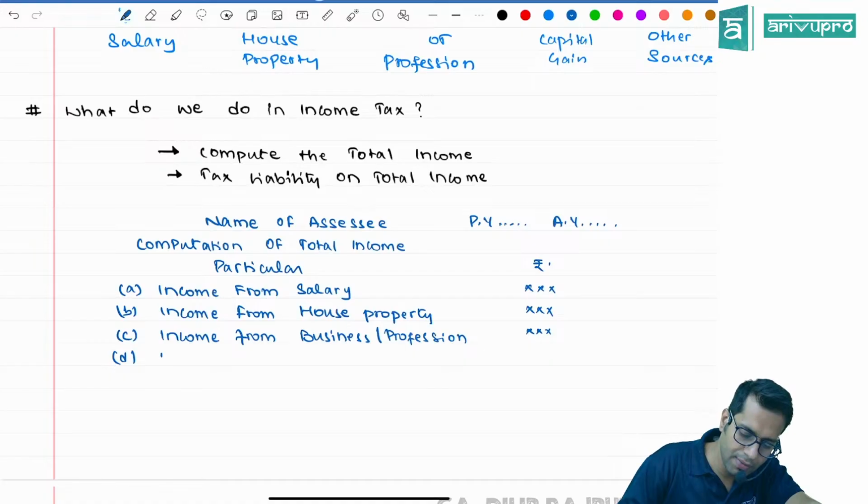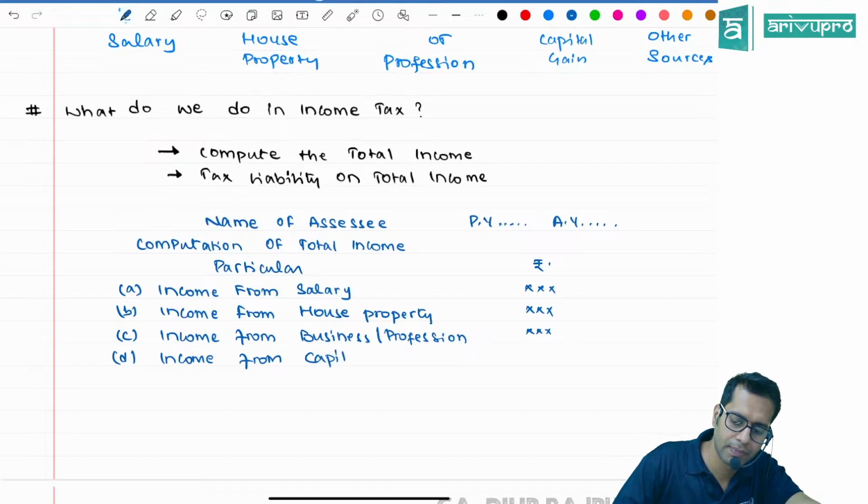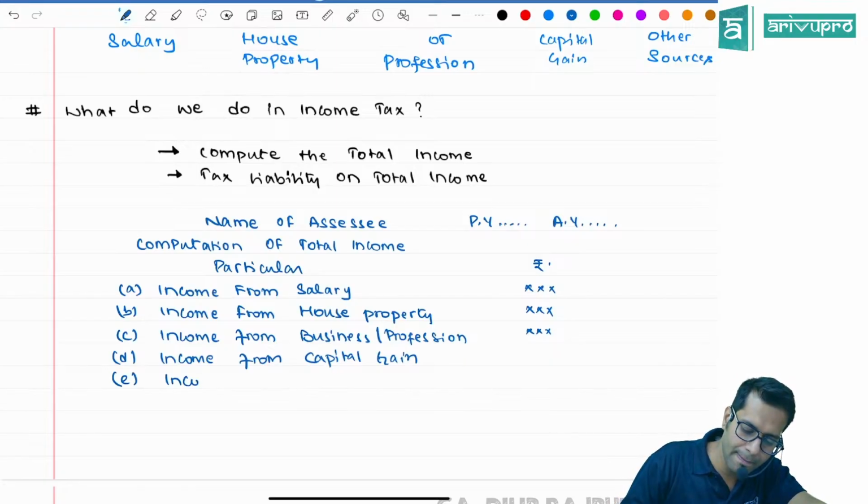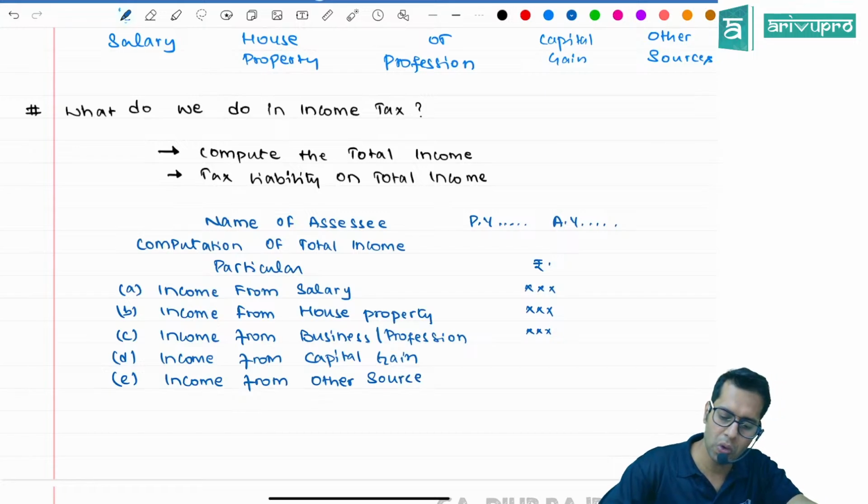What is my income from capital gain? What is my income from other sources? So I have to compute all these incomes.